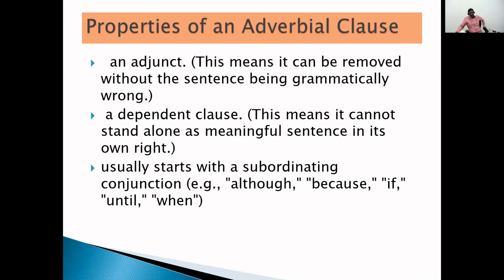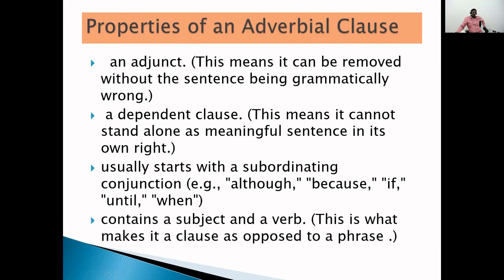Now look at another property. Usually starts with a subordinating conjunction. You know, so many conjunctions are there. But here, always the adverbial clause starts with a subordinating conjunction, that is although, because, if, until, when, that. So like that, the subordinating conjunctions are used for adverbial clause.